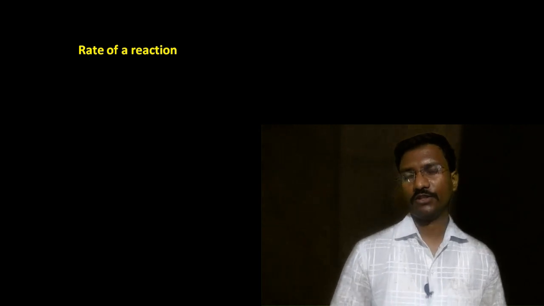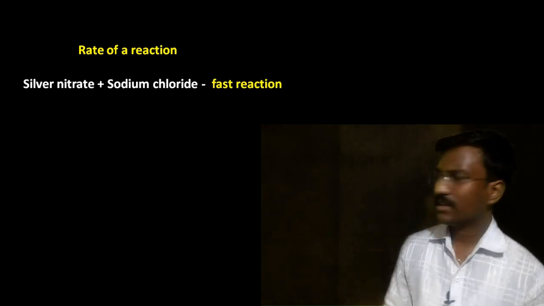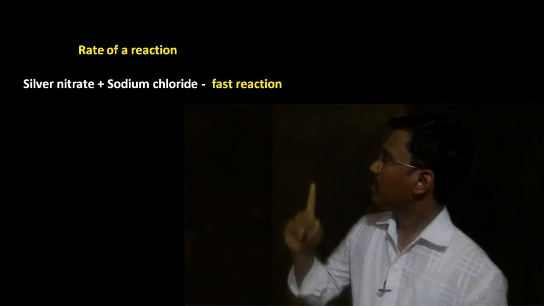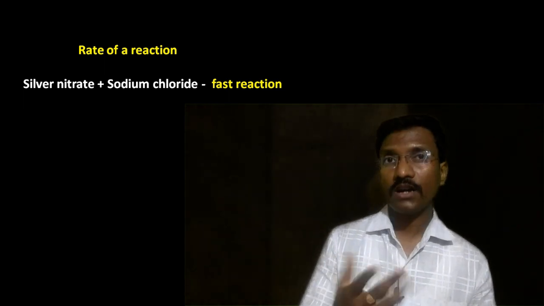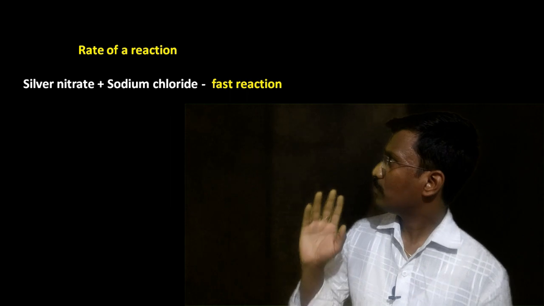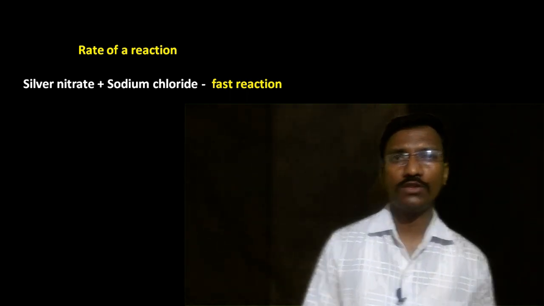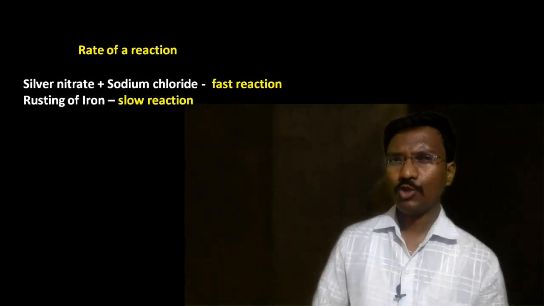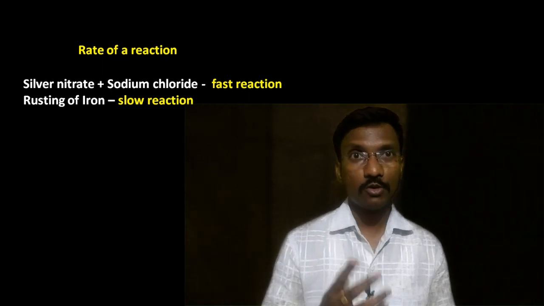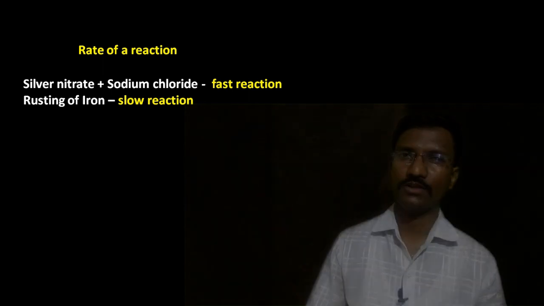We often use the word rate of reaction. Rate is simply the speed. So just look at these reactions. When silver nitrate reacts with sodium chloride, the products silver chloride and sodium nitrate form very soon, meaning the reaction is a fast reaction. Similarly, the rusting of iron is a slow reaction, not a fast one. We can't even tell where the rusting is taking place, meaning it is a very slow process.